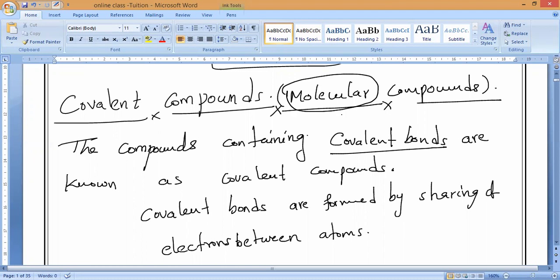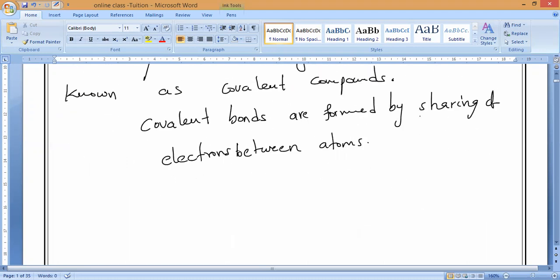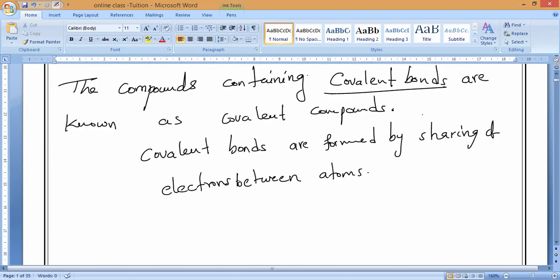If you have studied at least something you may remember. So covalent compounds we can also call molecular compounds because they are made up of molecules.